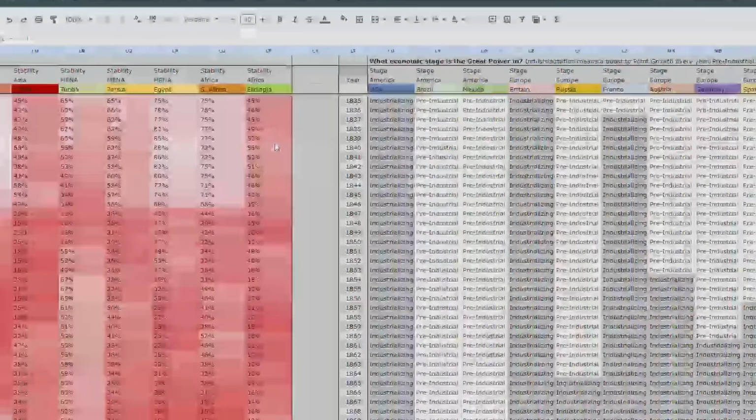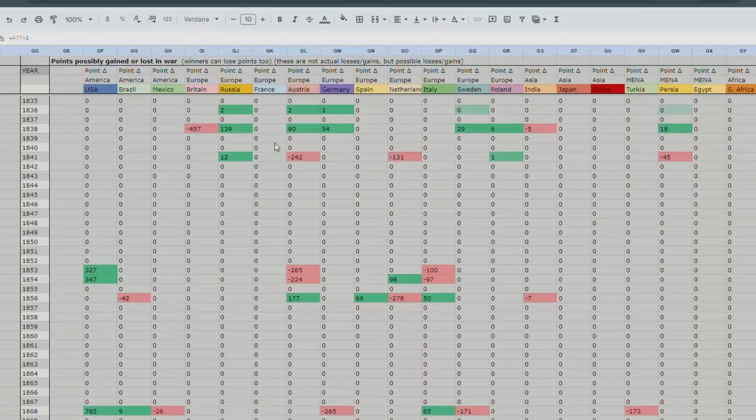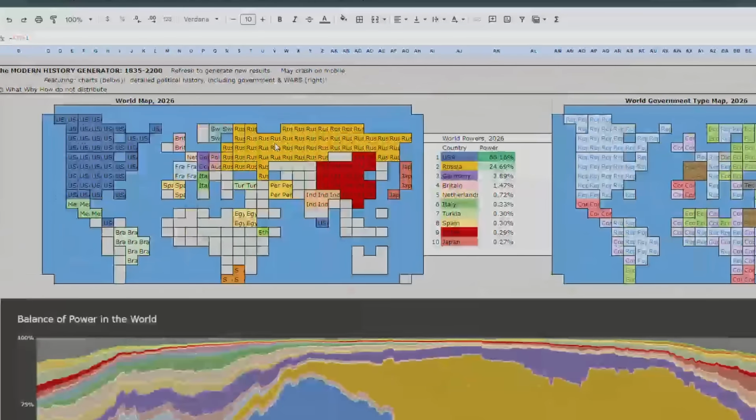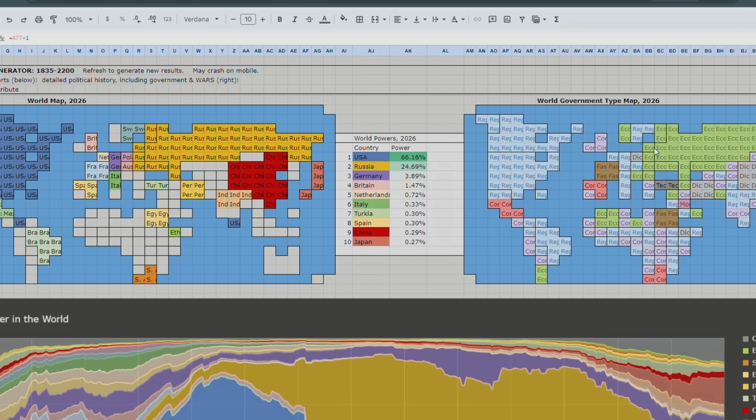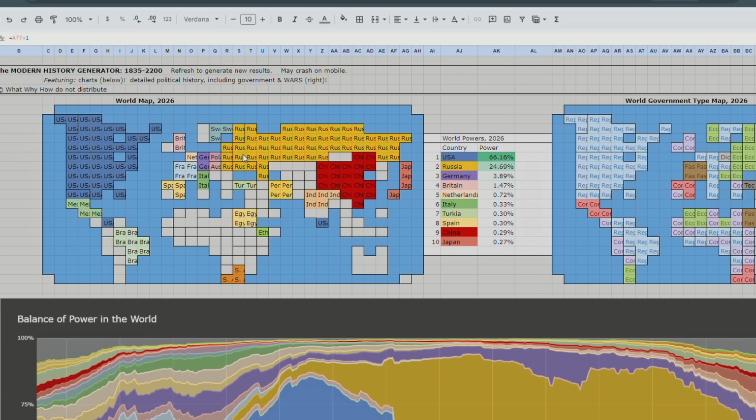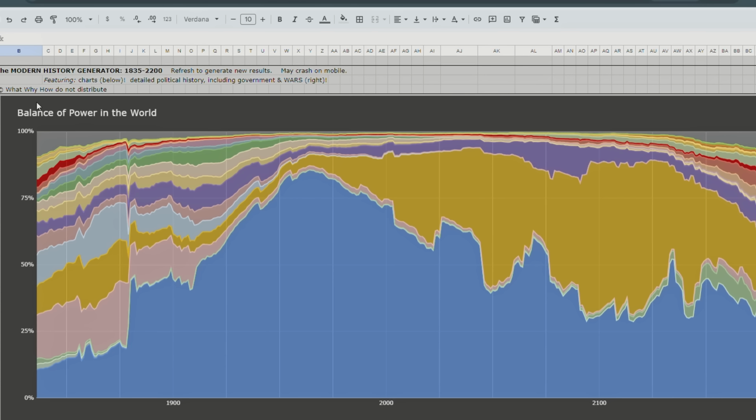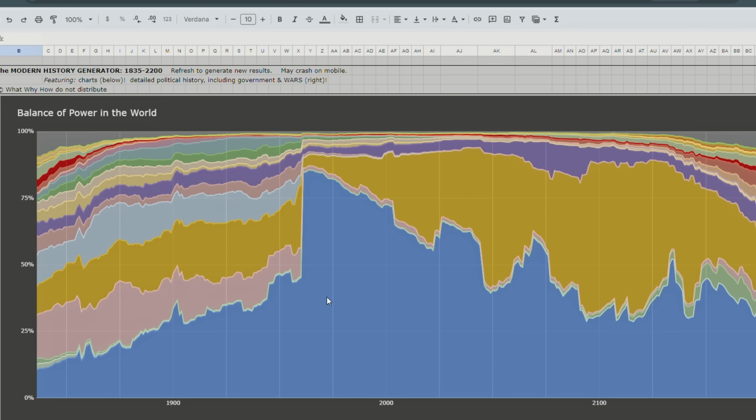But that's enough of this timeline. Let's refresh and try to generate a new result. Maybe something strange will happen besides an ecological dictatorship in Russia. Let's keep track. So this is going to be the second timeline. Scroll down. There we go. We can see it refreshing.